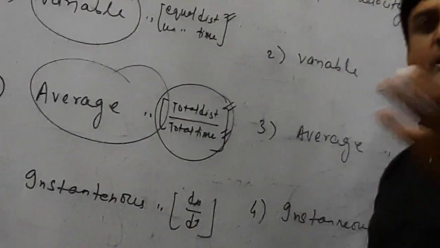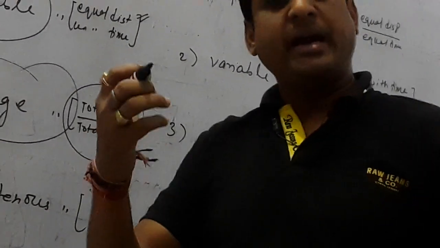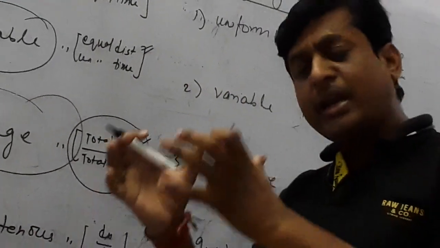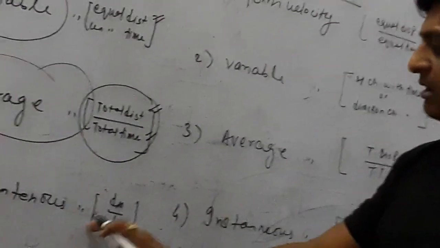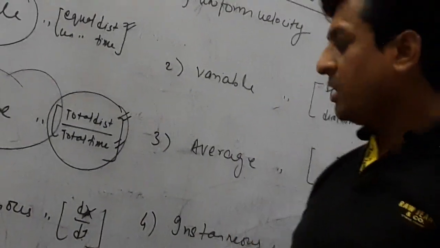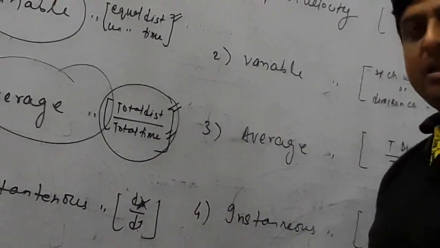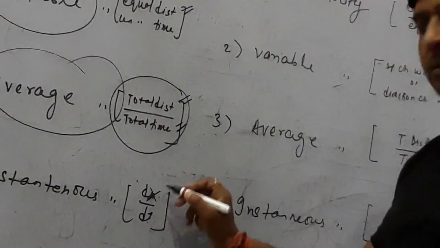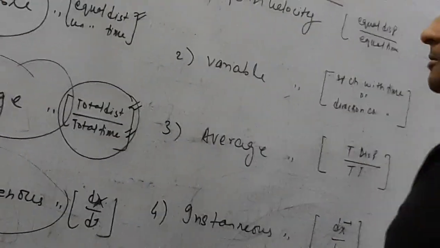Instantaneous speed: the word instantaneous means at any instant, or in another way, at any moment. So the speed of the body at any instant during motion is called instantaneous speed, and it is given by the formula dx by dt. This d by dt is called differentiation, and x here is distance. Remember that because it is speed, x indicates position, and that position refers to distance. So when distance is differentiated with respect to time, it gives instantaneous speed.